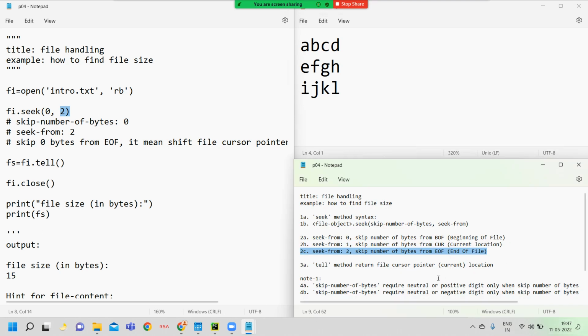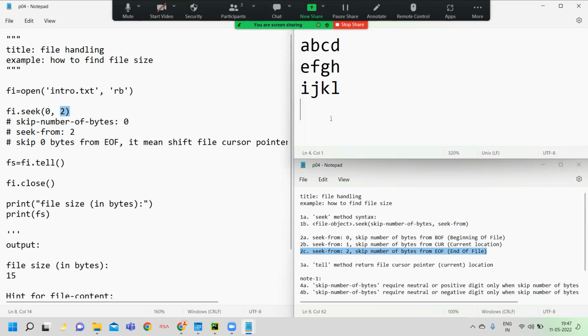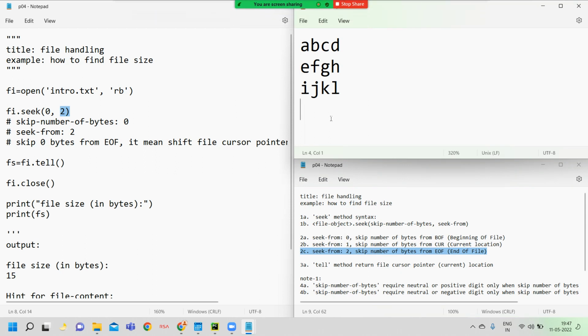Okay. Here we mention seek from 2. Seek from 2 indicates skip a number of bytes from the end of file. This is called the end of file. Now the cursor blinks at the end of file content. This is called the end of file.